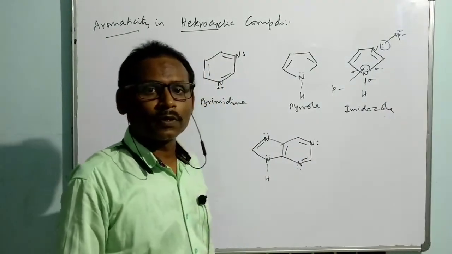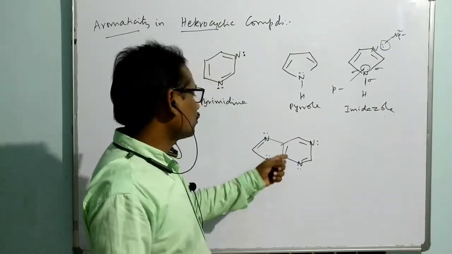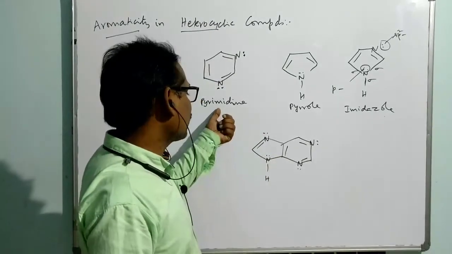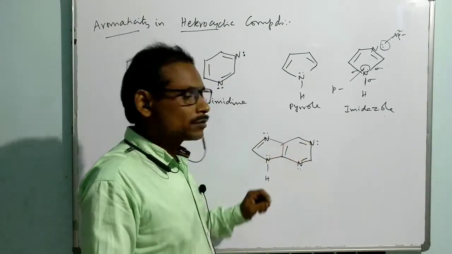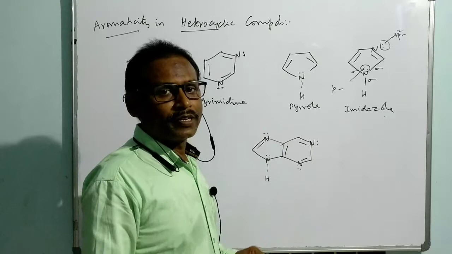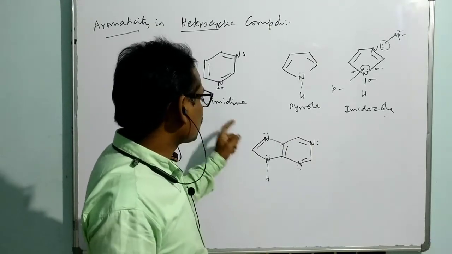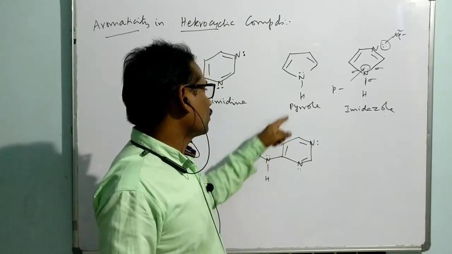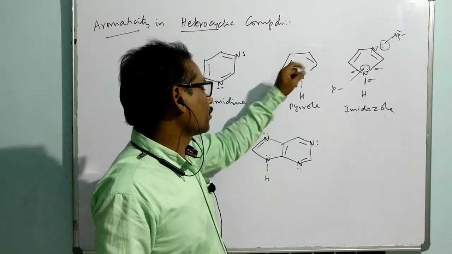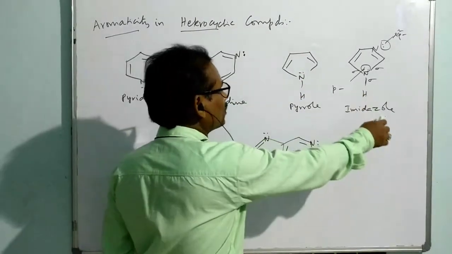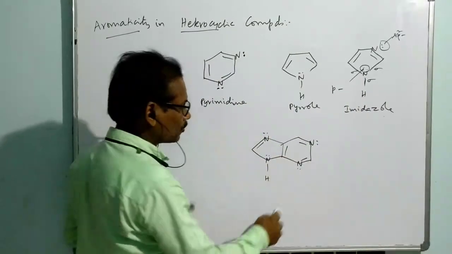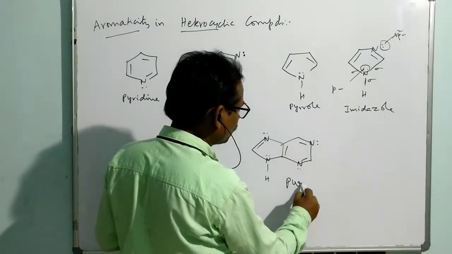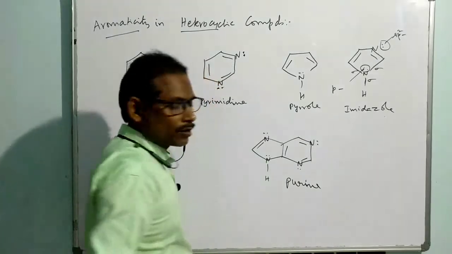So what about this part? This is the part where two rings are fused. One is a pyrimidine having two nitrogens in the part of benzene, and similarly the other one is imidazole, because once again one more nitrogen is substituted for pyrrole. That means the imidazole and pyrimidine both are fused. What is the name of this? Purine. Like this, a purine.